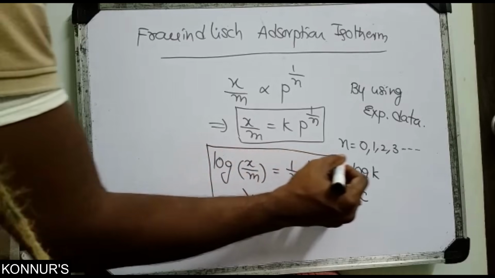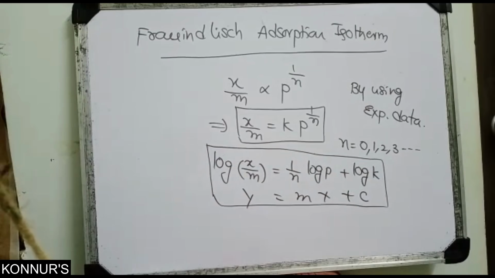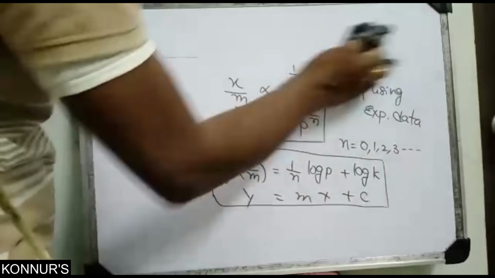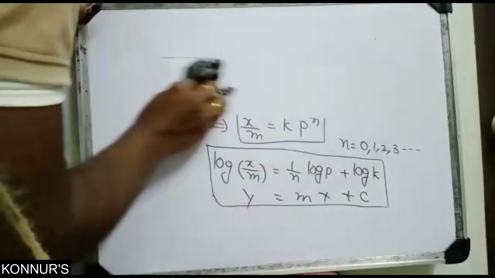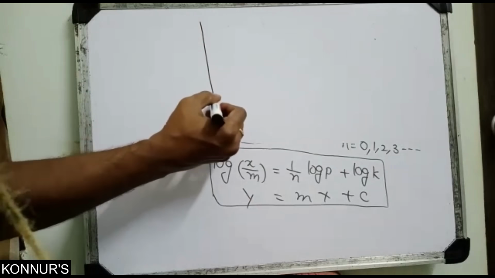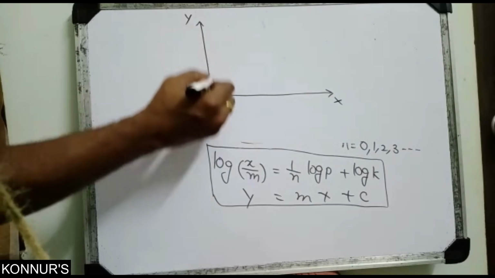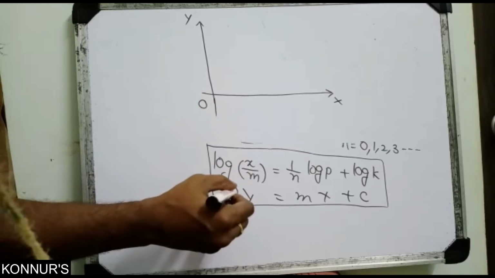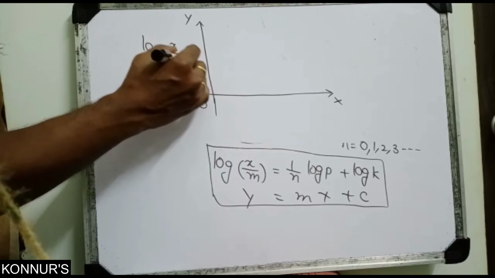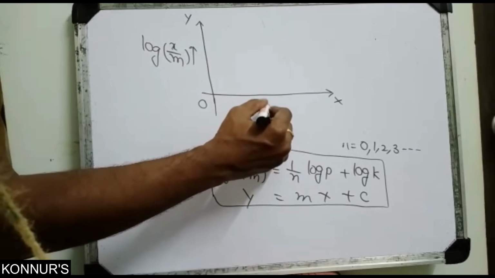So one graph you can write. On the y-axis you take log of x by m, and on the x-axis you take log p.